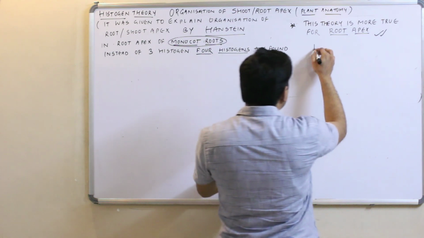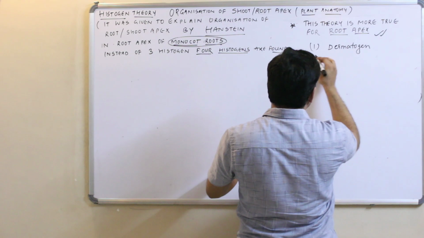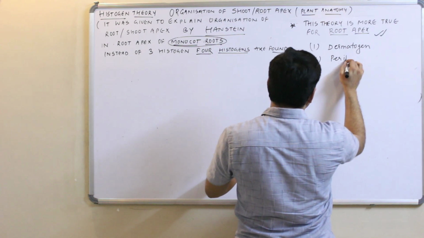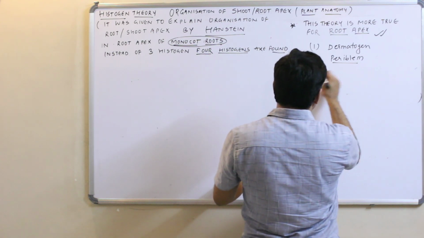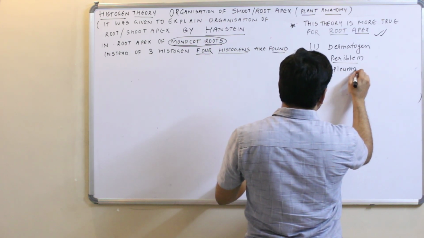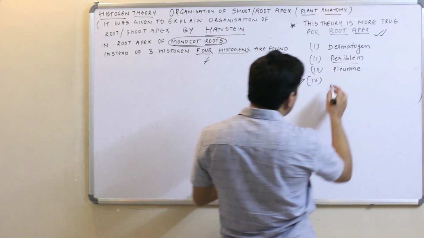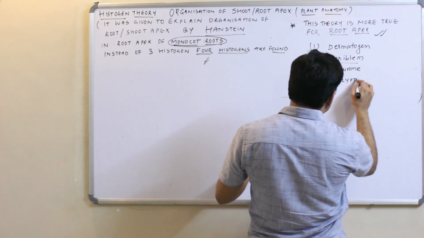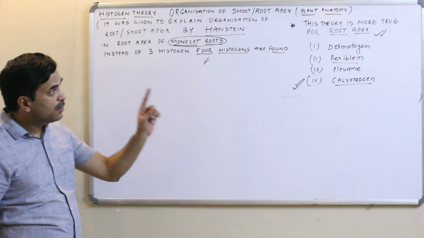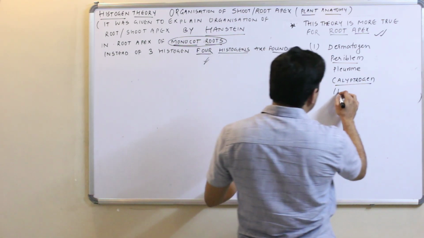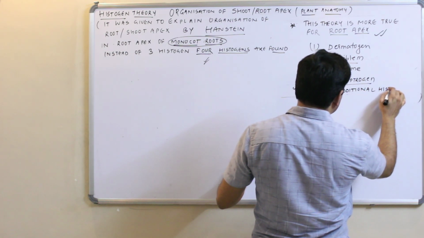Remember this, only monocot. Which ones? Dermatogen, periblem, plerome, as such what you have studied in the shoot apex, and the 4th one is an additional one, which is very important. This 4th one is known as the calyptrogen. Now this calyptrogen is the additional histogen.